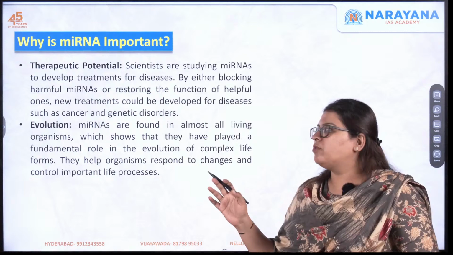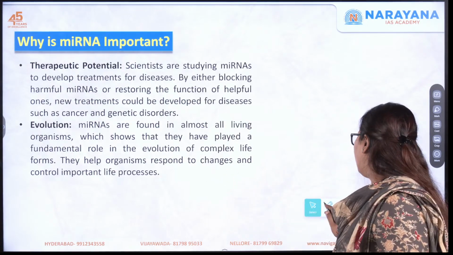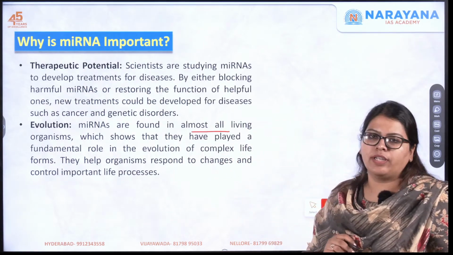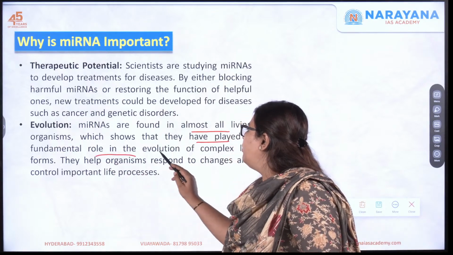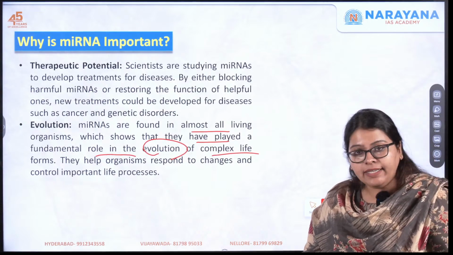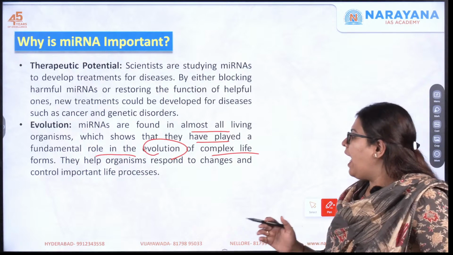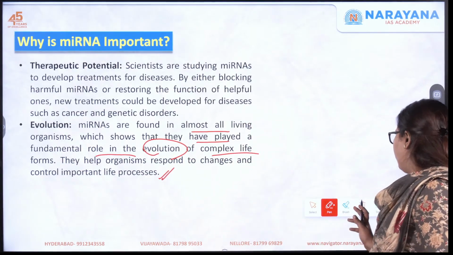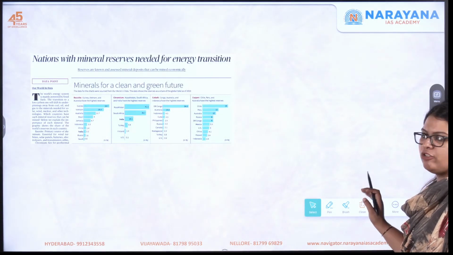Next one is that it plays an important role in evolution. So what does that mean? They are found in almost all living organisms, which shows that they have played a fundamental role in the evolution of complex life forms also, and they help these organisms respond to different changes and control important life processes. So this is the concept and the significance of this microRNA.